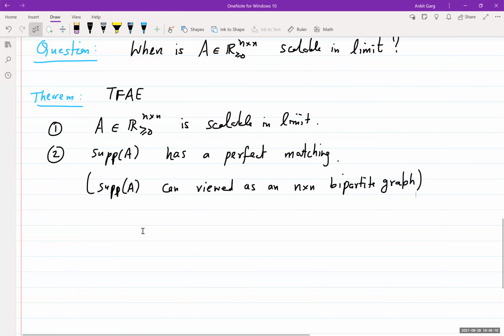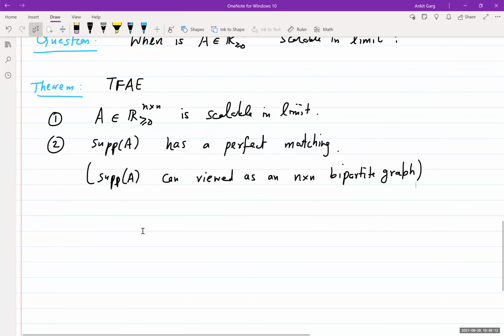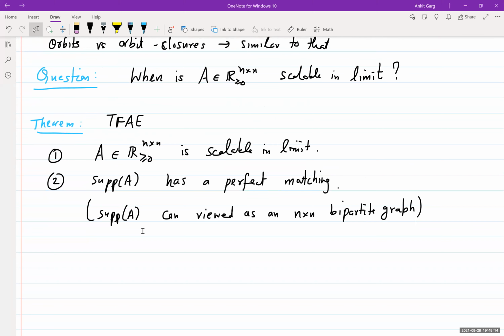Sorry, what do you mean by the n by n bipartite graph? I think each part has n vertices, right? Yes, there are two sides, n vertices each.